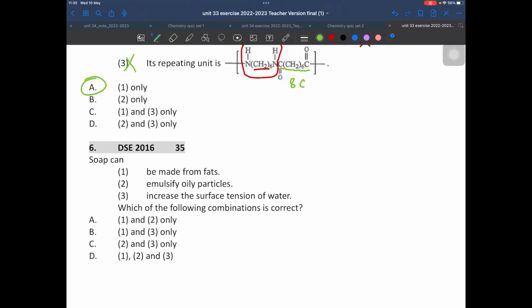Question 6. What about soap? Yeah, soap can be made from fat? Sure. Emulsify oily particles? Sure. Increase the surface tension? What? So, the answer is easy. It's again A.